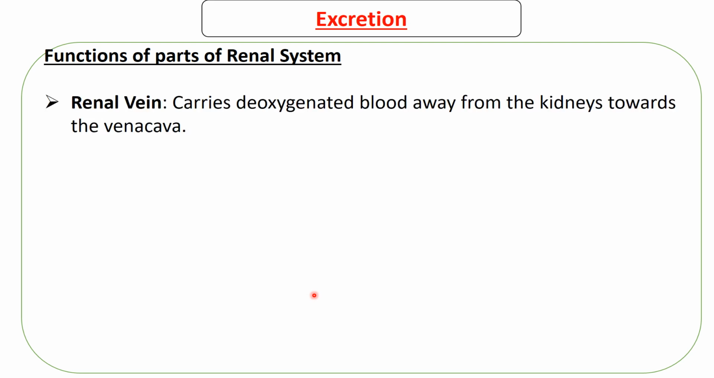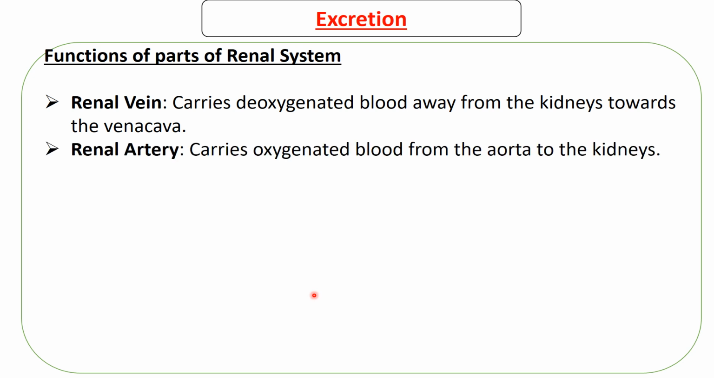So let's take a look at the function of parts of the renal system. I've explained, but let's now just go through each of them so that you are also able to see it in words. In that way, they might stick. The renal vein carries deoxygenated blood away from the kidneys towards the vena cava. I won't talk about the aorta and the vena cava because those are not part of the renal system, but they are part of the circulatory system. But the renal vein is part of both.